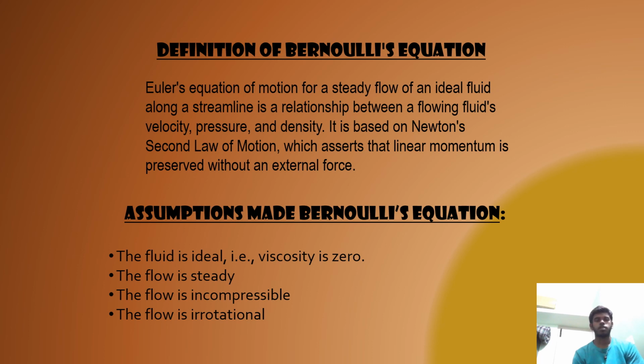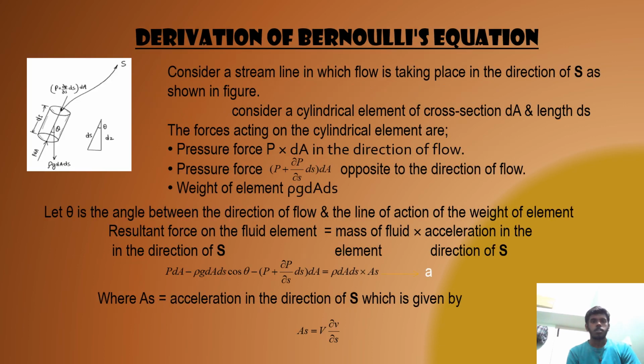Assumptions of Bernoulli's equation: the fluid is ideal, therefore viscosity is zero; the fluid flow is steady; the fluid is incompressible; the fluid is irrotational.